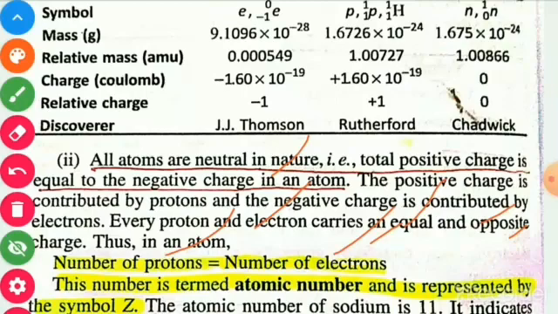This number is termed as atomic number. In short, we can say that the number of protons is equal to the number of electrons, and that is known as atomic number.